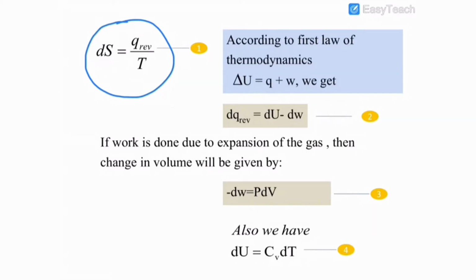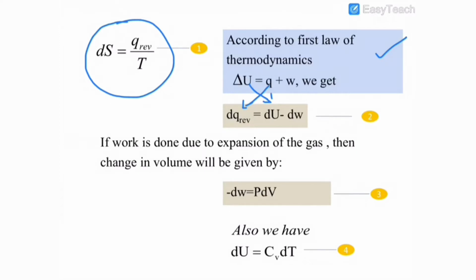According to the first law of thermodynamics, we have dU equal to q plus w. Therefore, for a small change in reversible condition, on rearranging the first law we get dq reversible is equal to dU minus dw. This is equation number 2.